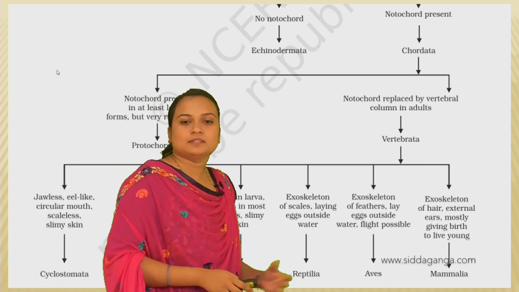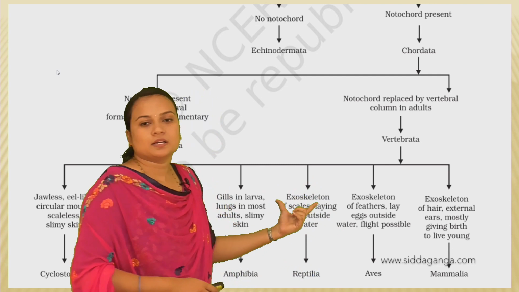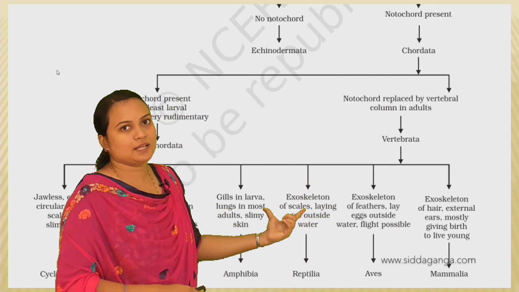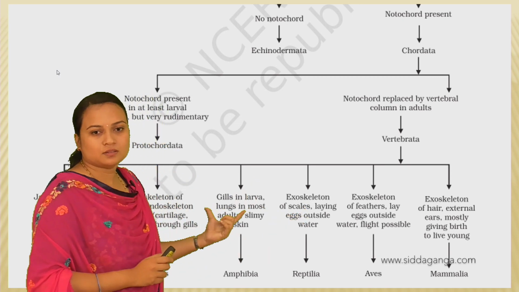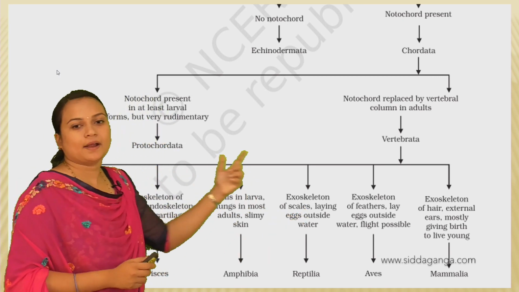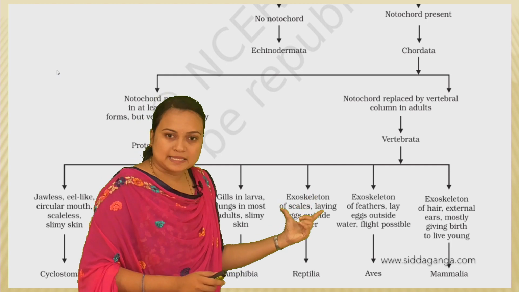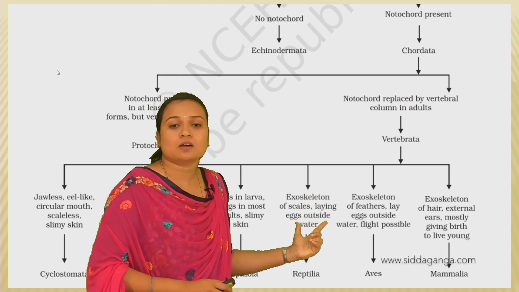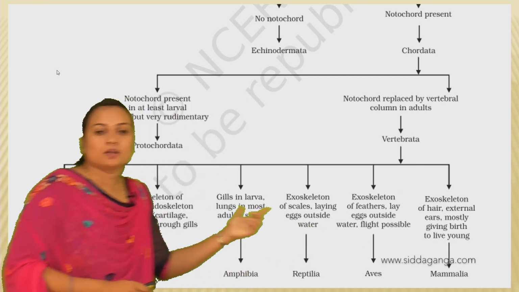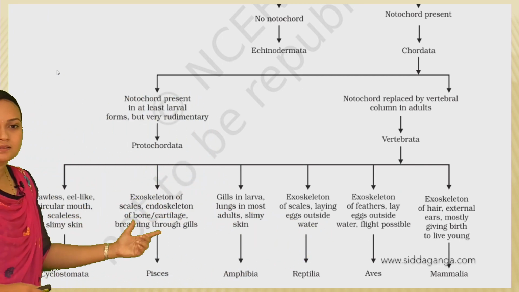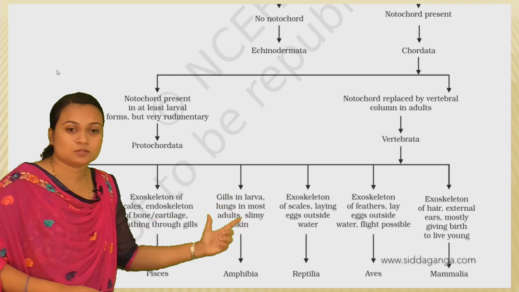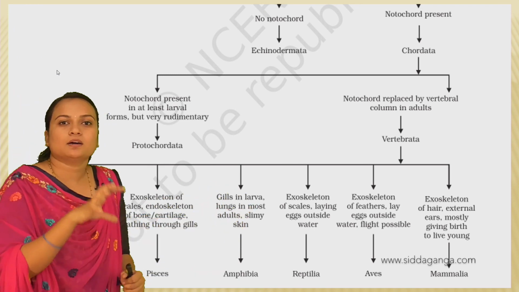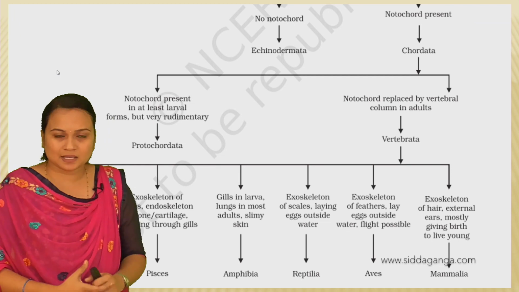Further, in the next group the exoskeleton is made up of scales. Here the scales were present, and also here the scales are present, and the eggs are laid outside the water. Here the eggs are laid in the water, so water is the medium for fertilization.